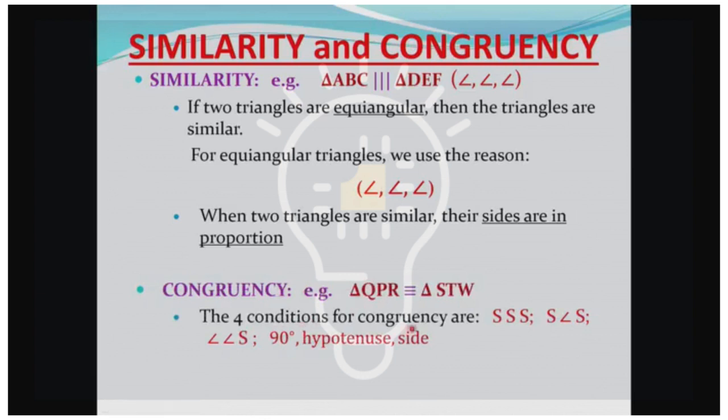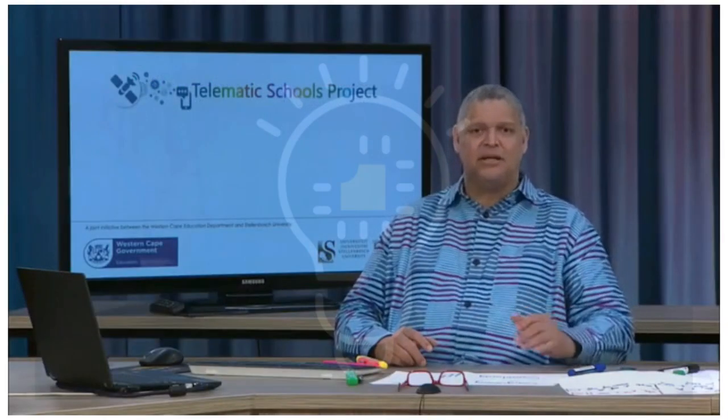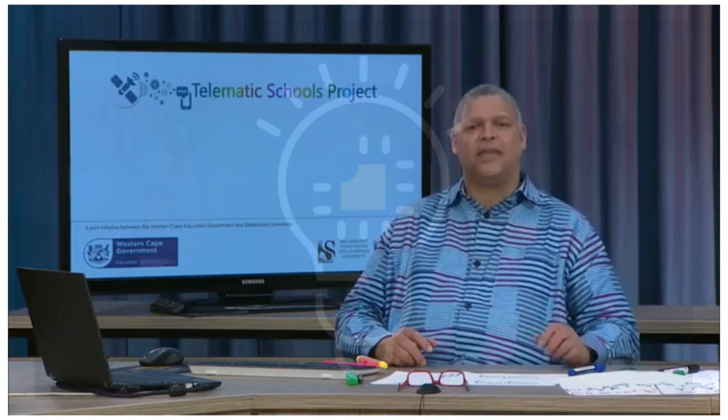There are four conditions for congruency. One triangle congruent to the other triangle. Here are the four conditions for congruency. It's either side, side, side, or side, angle, side, or angle, angle, side, or 90 degrees, hypotenuse, and side. Some conditions for that fourth one say right angle, hypotenuse, and side, right? It's the same thing. 90 degrees, right angle, it's one and the same thing, right?